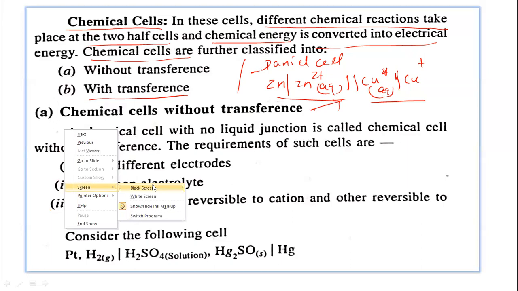First of all, what is the requirement to construct this cell? Chemical cell without transference. The first classification, that is chemical cell without transference.